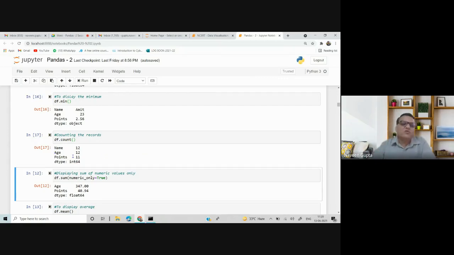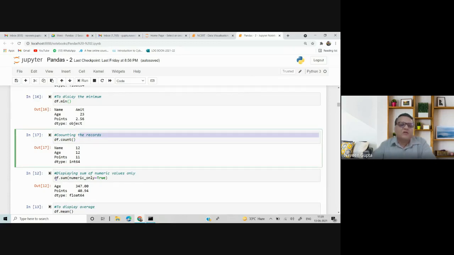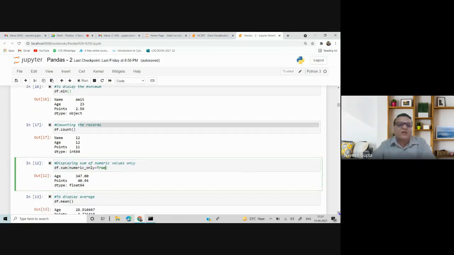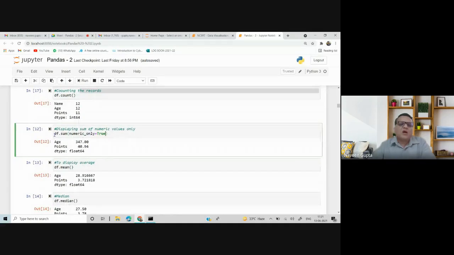So we have to use these kind of concept df.count, which will not count the null value. Again, I have used some numeric value. If I do not use it, it will add all the names as well. So I have specifically used df.sum numeric only equal to true, so that only sum of the numeric columns will be displayed.